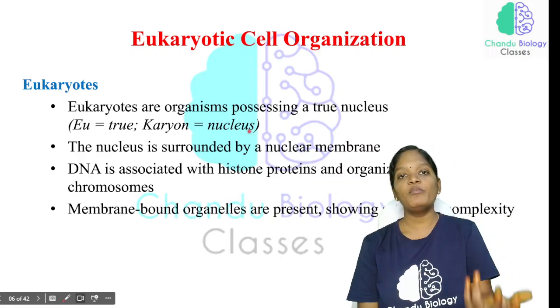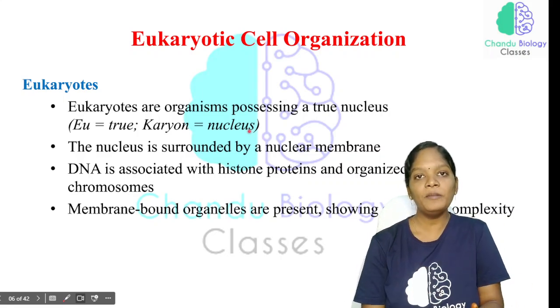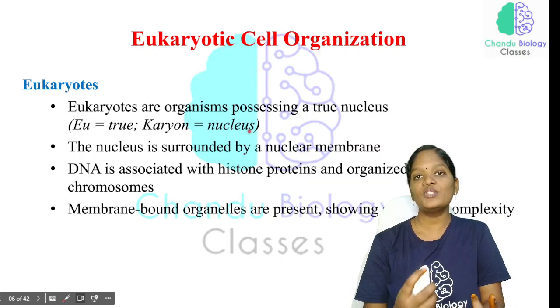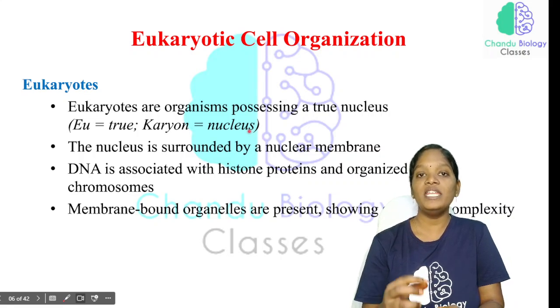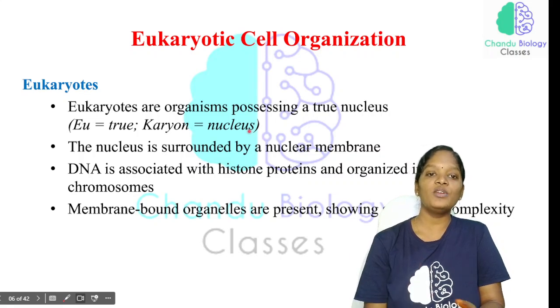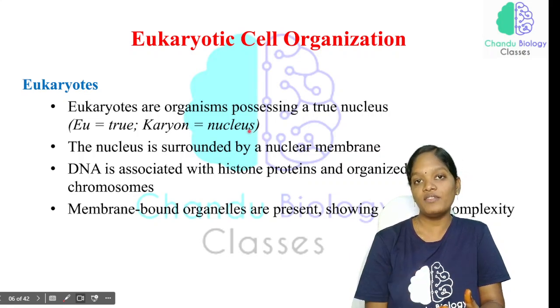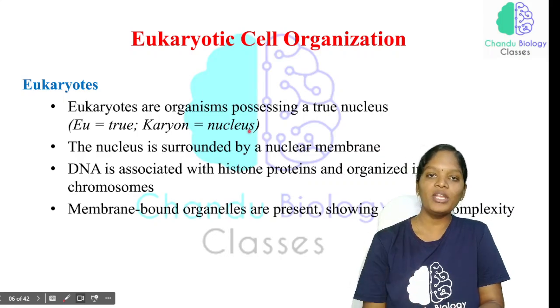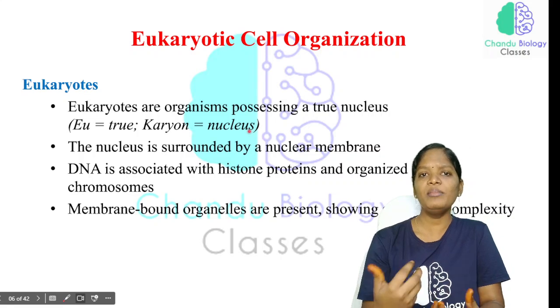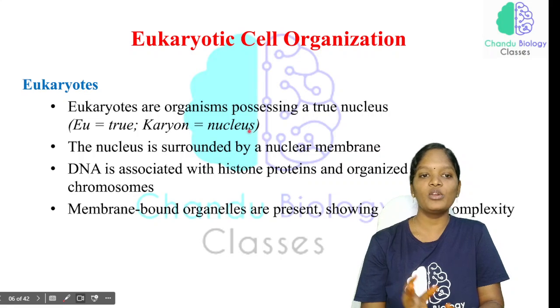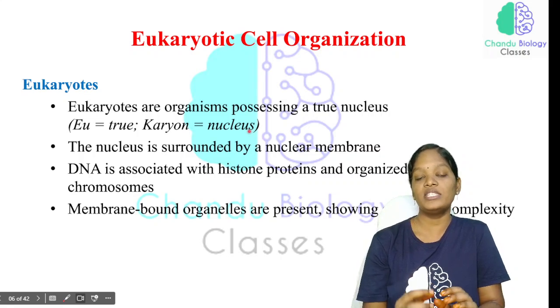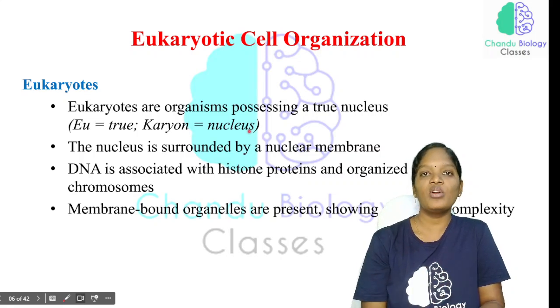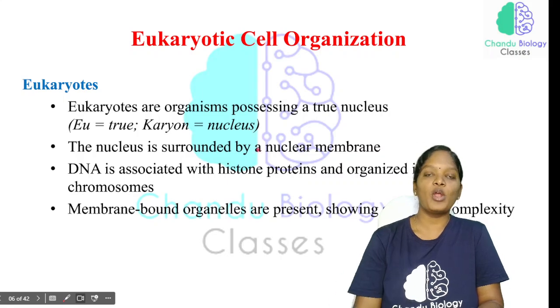See, in the case of prokaryotes, the DNA is not organized into chromosomes, and the DNA is not associated with the histone proteins. In the case of mesokaryotes, the DNA is not associated with the histone proteins, but it is organized into chromosomes. But in eukaryotes, the DNA is associated with the histone proteins, and it is organized into a chromosome. So this is a proper structure, which we can call a nucleus. Okay, a proper structure of the nucleus.